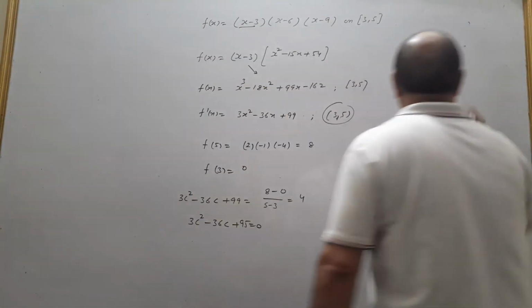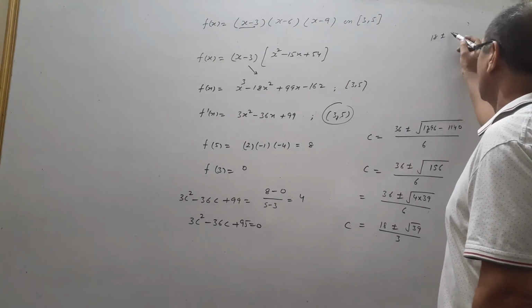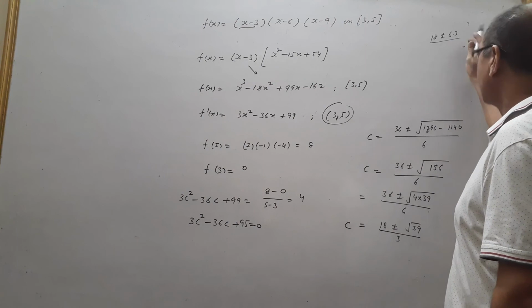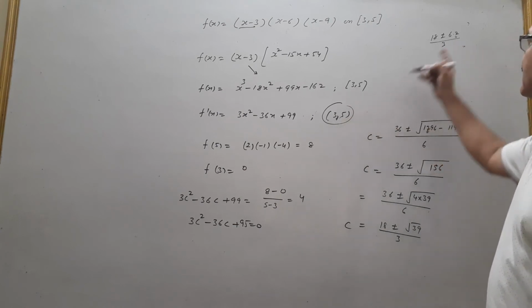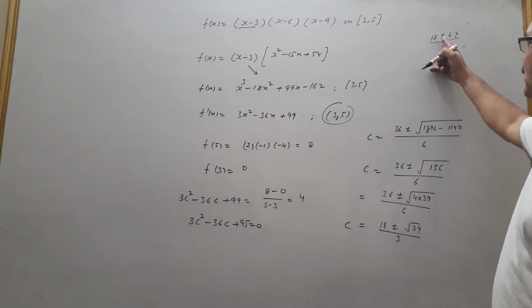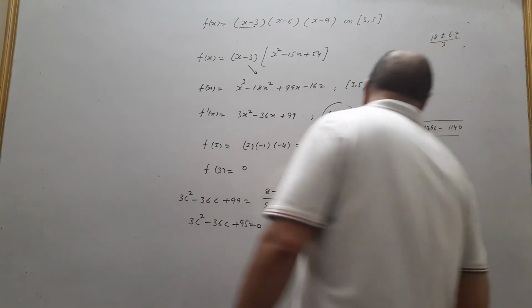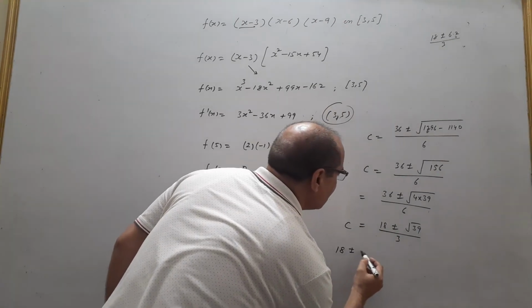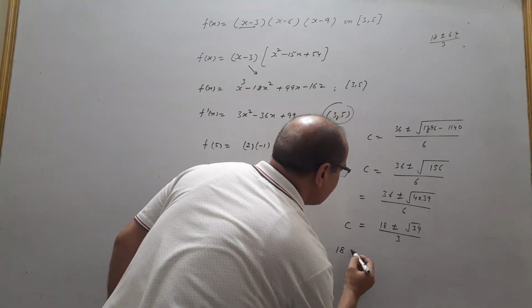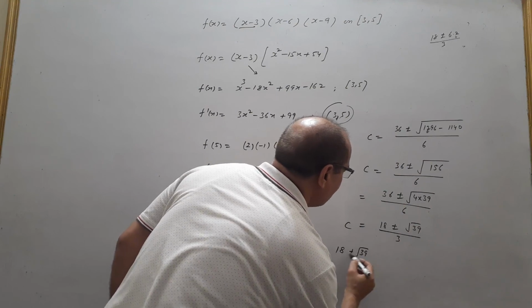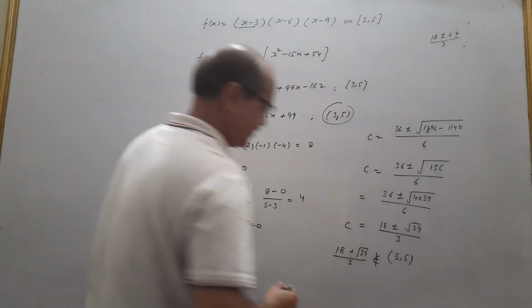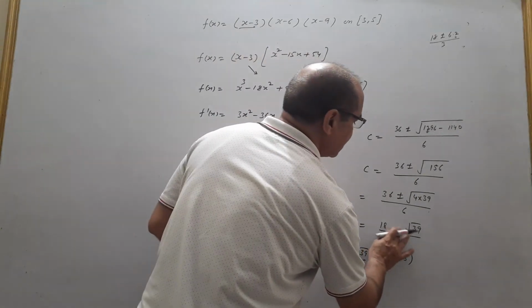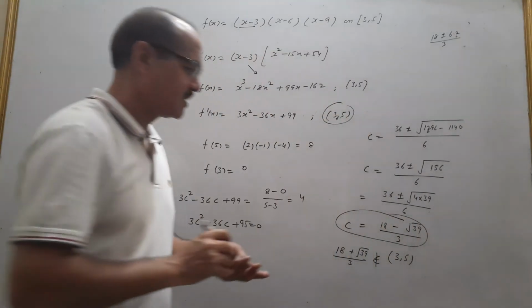You may check it roughly, that is 18 plus minus 6 point something, root 39 is 6.2, by 3. By taking plus, this will give you about 24, 24 by 3 is 8, not like this. And we are having minus, this gives 11 point something, by 3 is 3 point something, so you see that 18 plus root 39 by 3 does not belong to the open interval (3, 5). Therefore, the minus choice is the result, this value belongs to this.